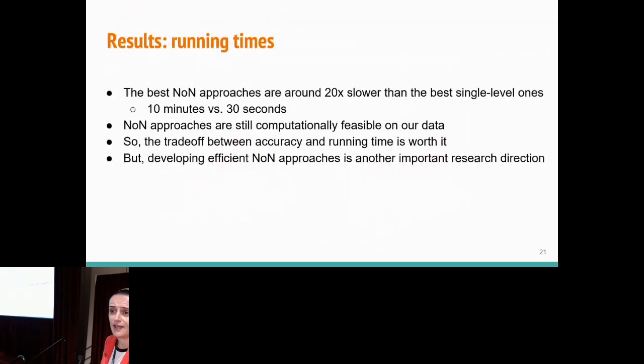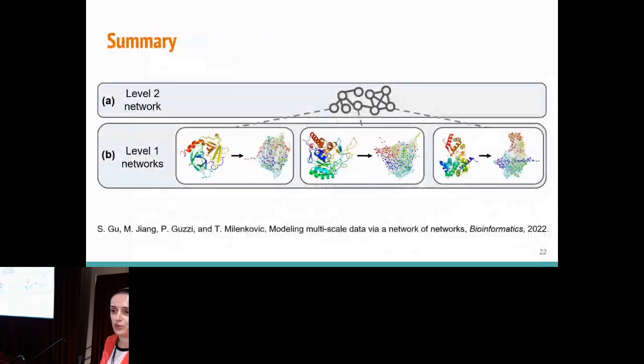In terms of running time, network of networks approaches are slower by design, but still very feasible on our data. And we believe that if they can lead to new knowledge, then the extra computational complexity is justified. But hopefully we will yield in the future not only newer NON approaches, but also more computationally efficient ones. And again, if you take this away with you, if you deal with data that can be modeled as a network of networks, or you're interested to develop approaches for this purpose, look at our paper.